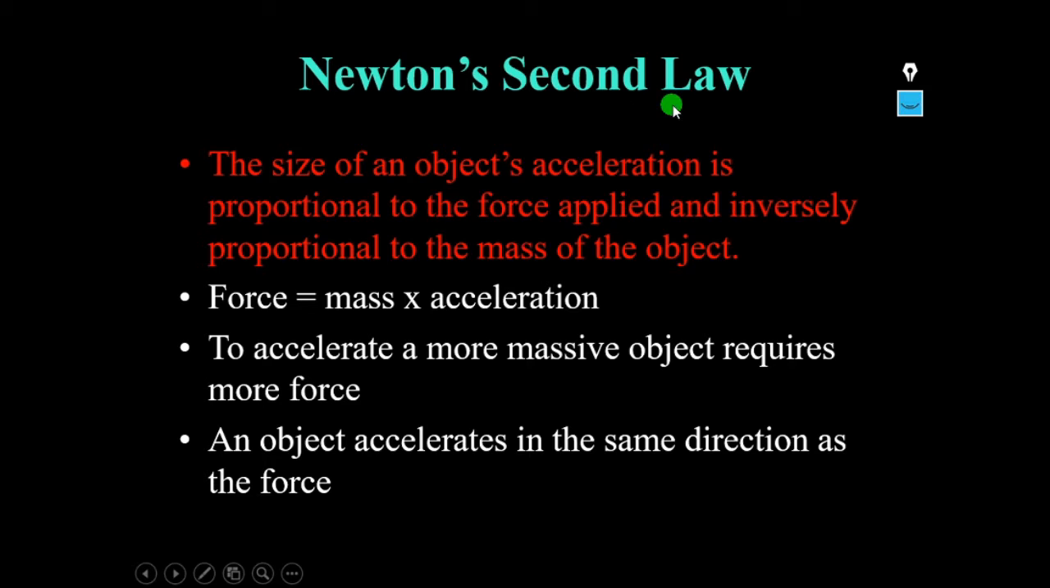And the second law states that the size of an object's acceleration is proportional to the force applied and inversely proportional to the mass of the object. That is, force is equal to mass times acceleration. That means to accelerate a more massive object requires more force. So F is equal to ma means if there is a more massive object, then we require more force. An object accelerates in the same direction as the force. In which direction the force is applied, in the same direction the object accelerates. This is about Newton's second law.